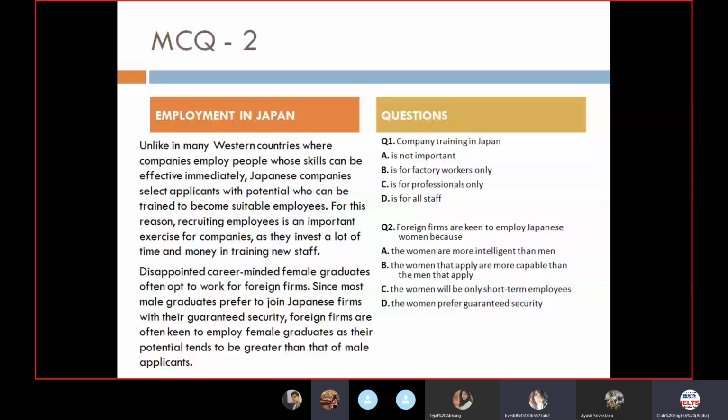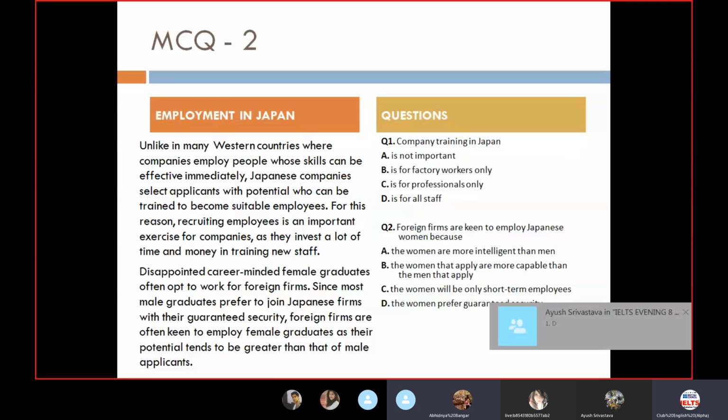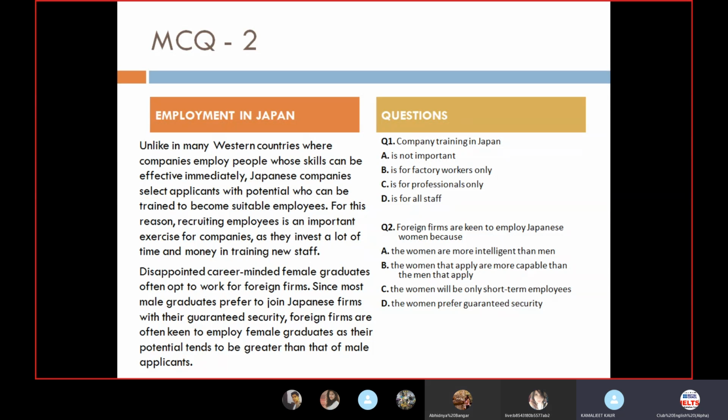I would like to go through what my perspective was. In the paragraph it is mentioned, whose skills can be effective immediately. So that's the reason I've gone for this. Firstly I said C, but after that I realized it's D. People whose skills can be effective immediately. Professionals. Okay. Anybody else?